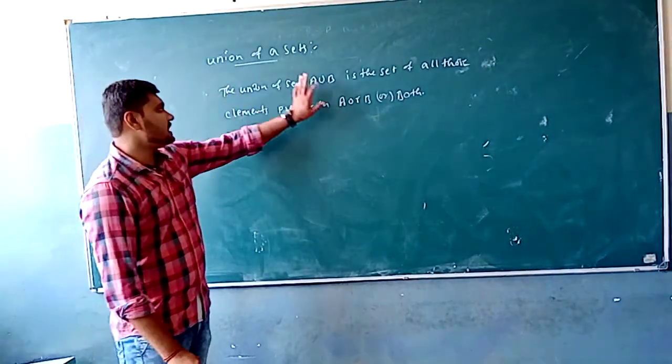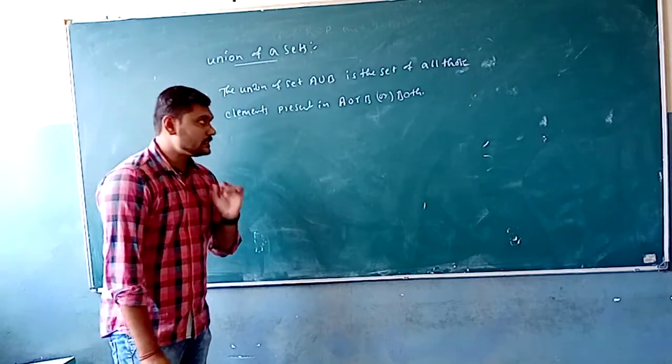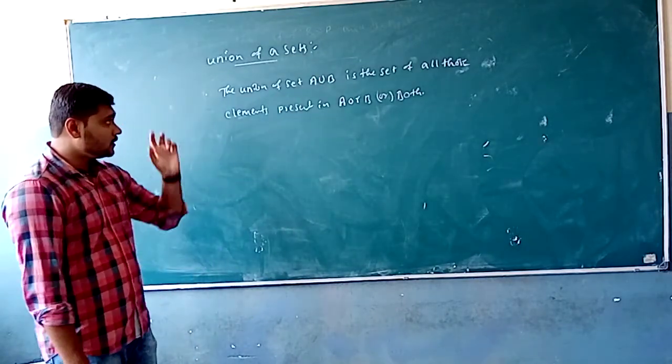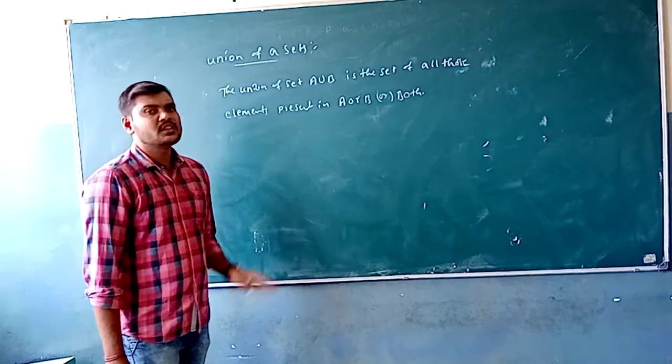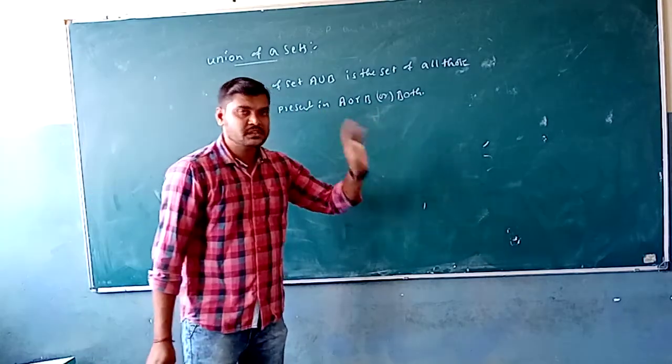The union of a set A union B is the set of all those elements present in A or B or both.